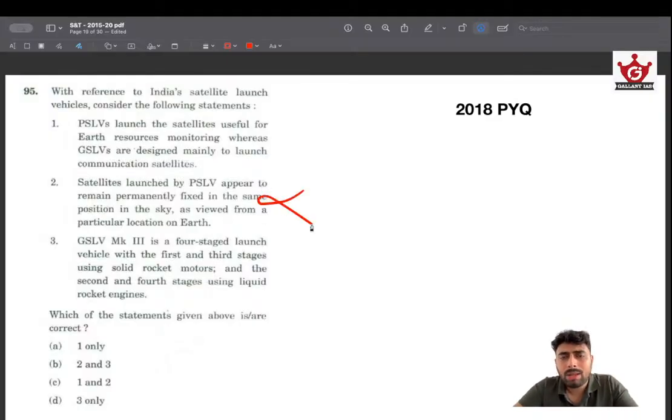You don't need any knowledge for that. PSLV means polar satellite going from pole to pole. Going from pole to pole is like this, Earth is rotating like this, so observing from here, obviously this won't be stationary. So that is wrong.